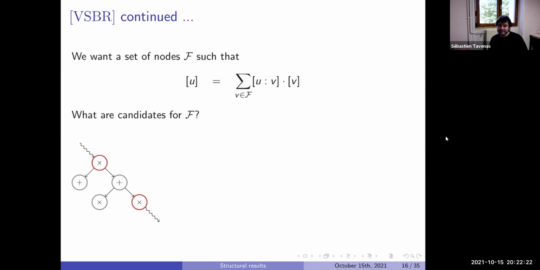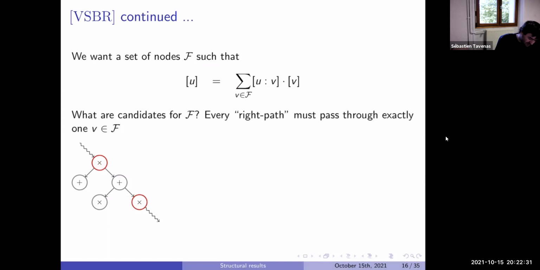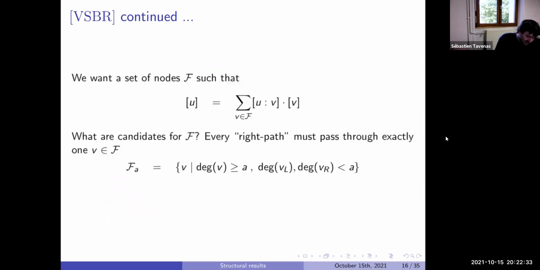So to force that, a very easy idea is to take only the gate at a very strict threshold. We fix a value A. We'll see how to fix it. And we take the gate V such that the degree is larger or equal, and all gates below are smaller.